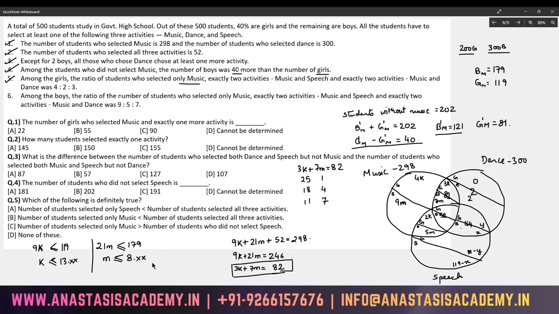We get 11, which is less than 13. 7, which is less than 8. So yes, this is the first acceptable case we have found. These two cases are non-acceptable because K is becoming greater than 30. Can we go even further?